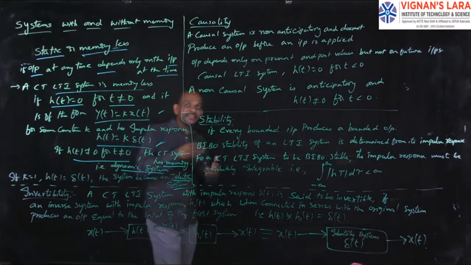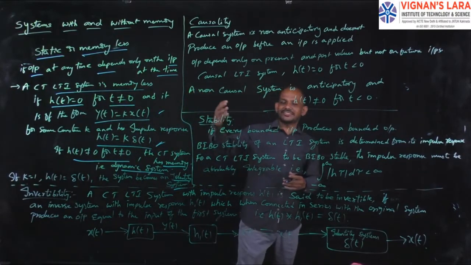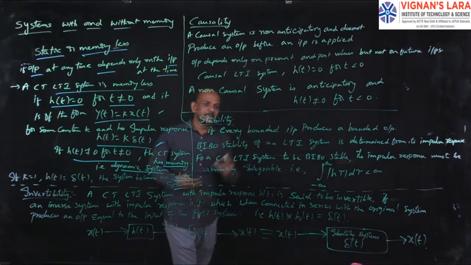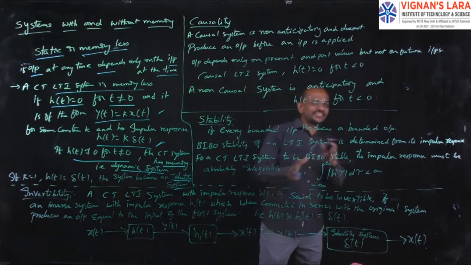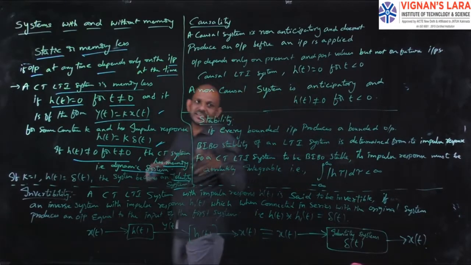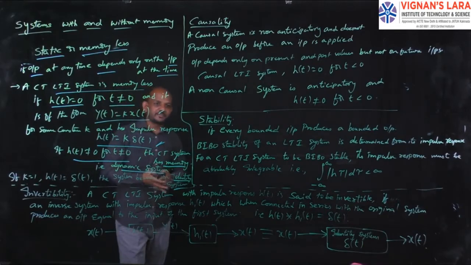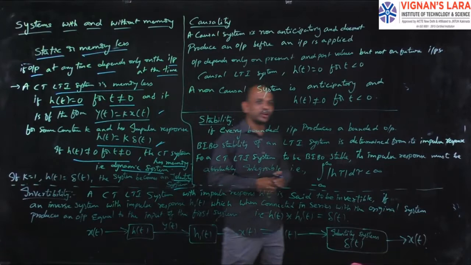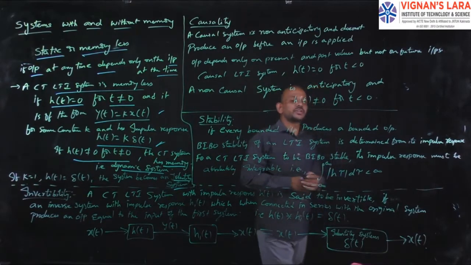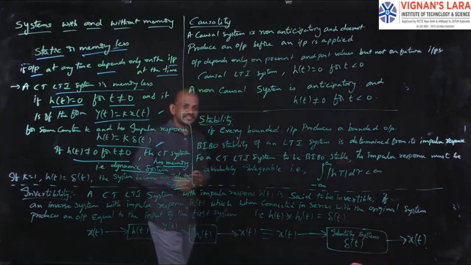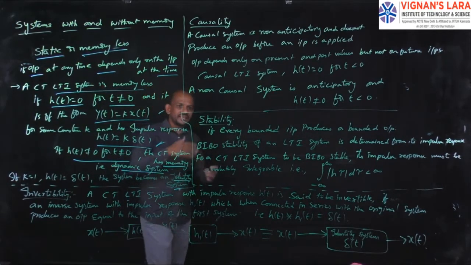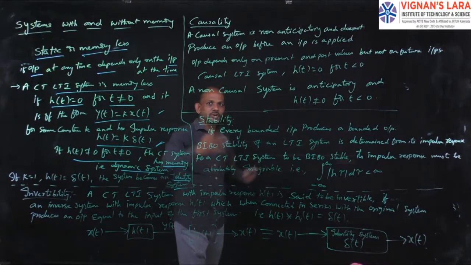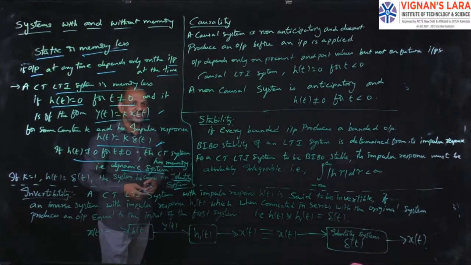I am explaining the classification of systems, that is static and dynamic, causal, non-causal, stable, unstable, and invertible, non-invertible, all with respect to the analysis of LTI systems, linear time invariant. First I went through static and dynamic, or simply systems with and without memory. Then I go for causality, after that stability, and at last I will finish with invertibility.